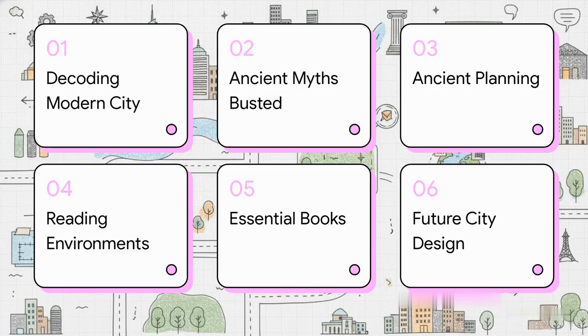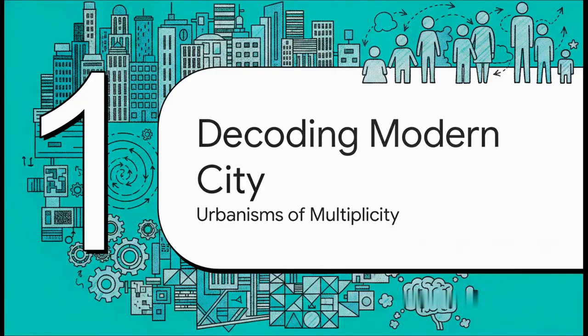We'll start with decoding the modern city, then we're busting some ancient urban myths, checking out the elements of ancient planning, and figuring out how to read the urban environment. Finally, we'll wrap up with some essential books for your toolkit and a look at designing the future city. All right, starting right off with Section 1, Decoding the Modern City.